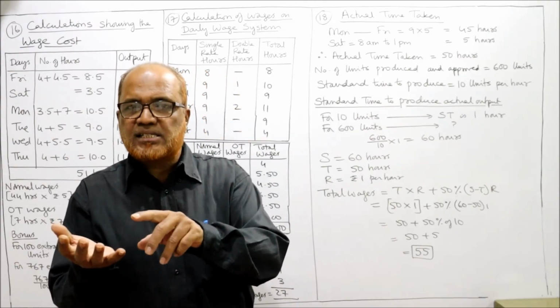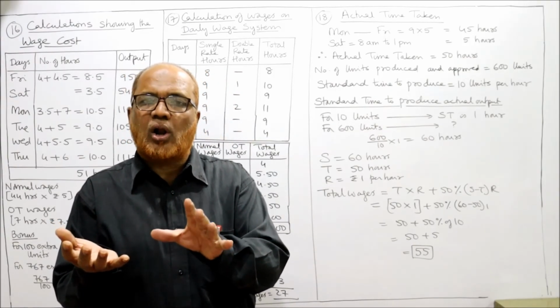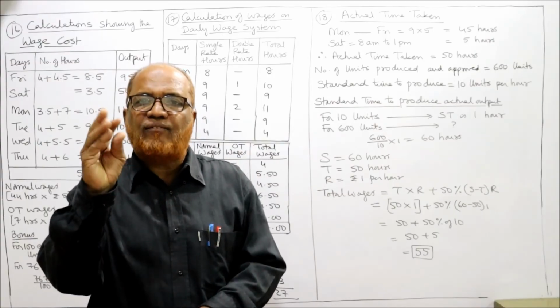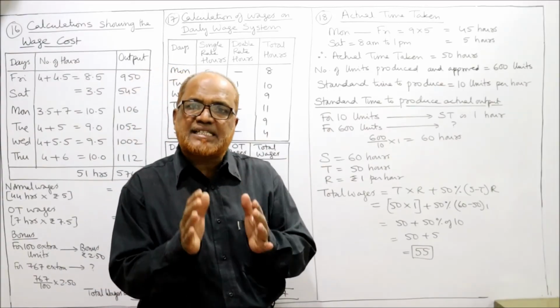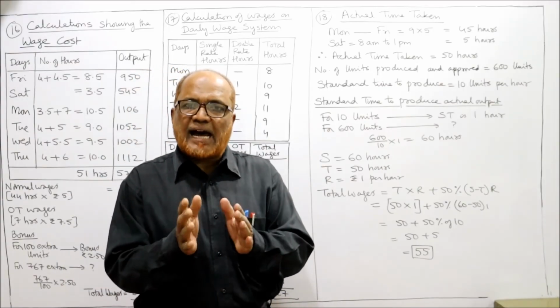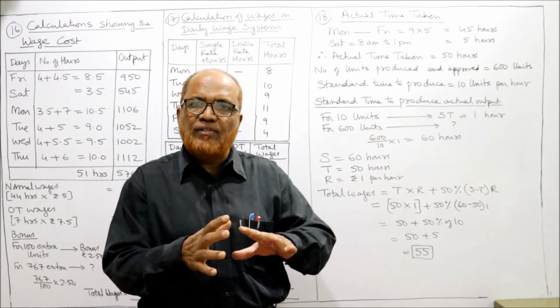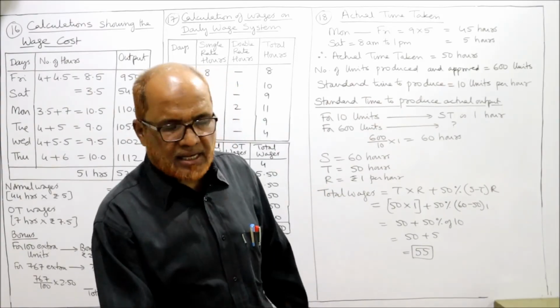So he started the work at 8 o'clock: 8 to 9, 10, 11, 12, 1. So only 5 hours he has worked on Saturday. On the remaining days he has worked 9 hours a day. Now we calculate how many hours he has actually worked.